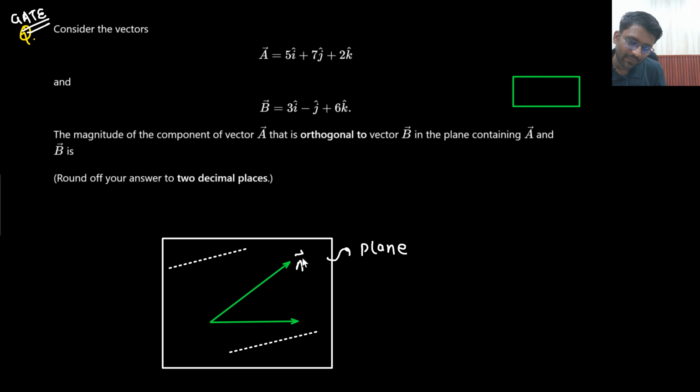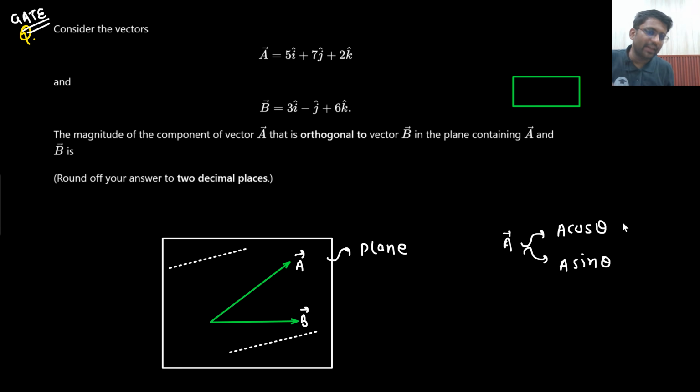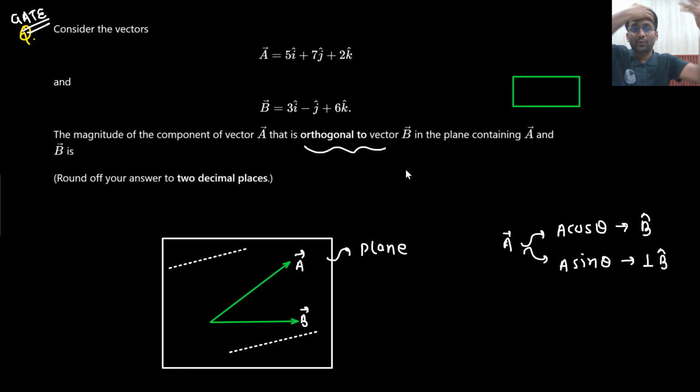You need to find the component of vector A. What are the components of vector A? A will have two components. One component would be A cos theta and the other component would be A sin theta. A cos theta will be in the direction of B and A sin theta will be perpendicular to B. Whenever you read orthogonal to vector B, it will feel like you need to do the cross product.